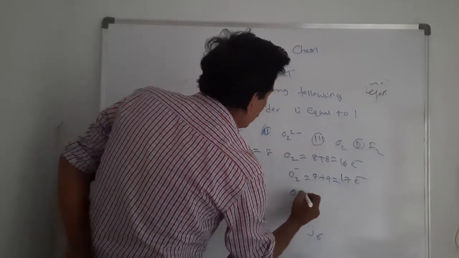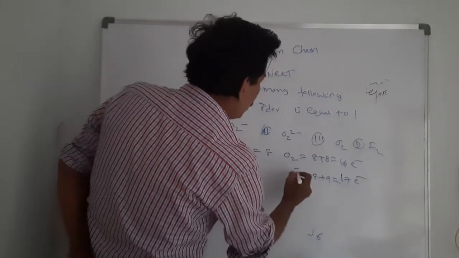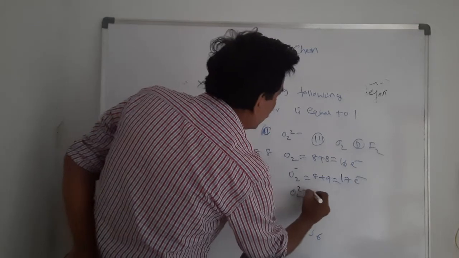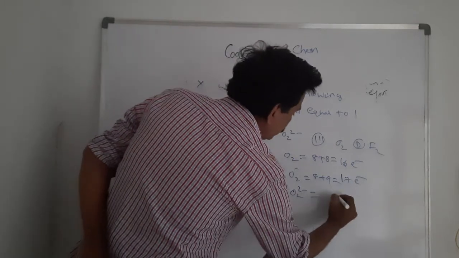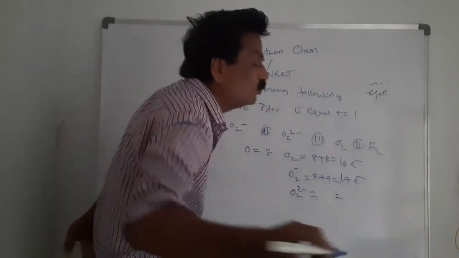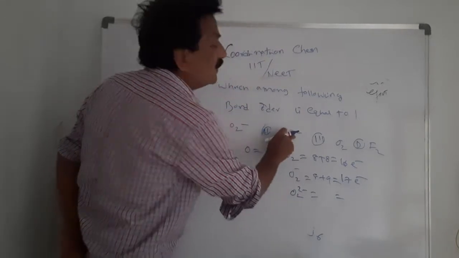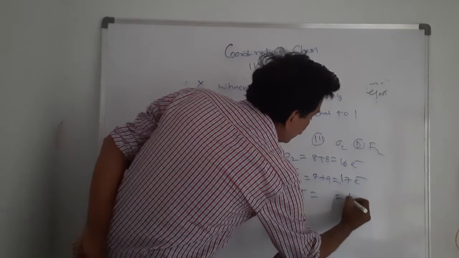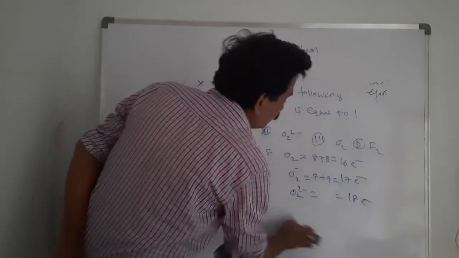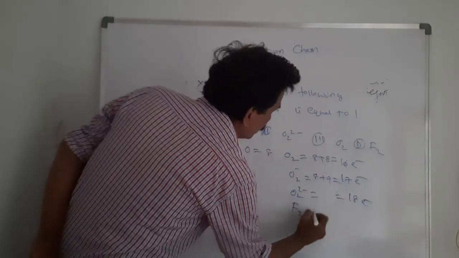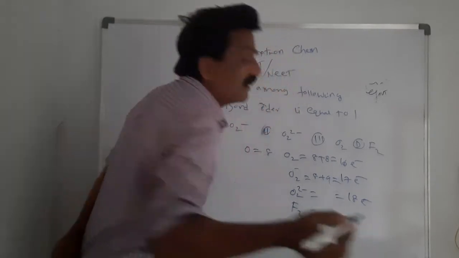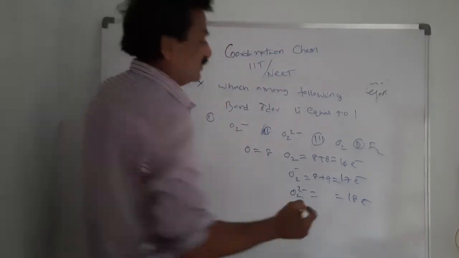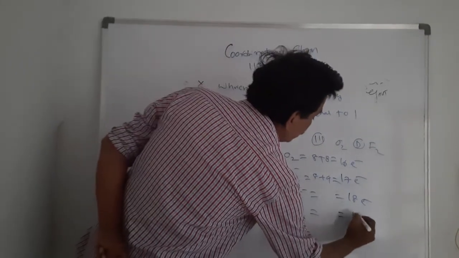O2 2 minus means 16 plus 2, that is 18 electrons. F2: fluorine atomic number 9, 9 plus 9, 18 electrons.